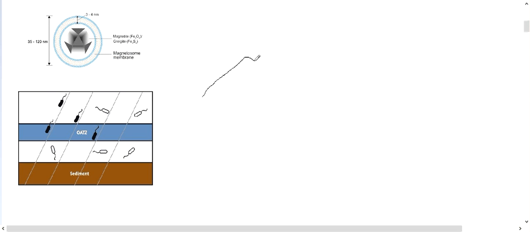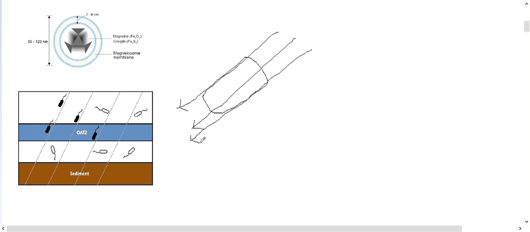So the bacteria will become like this, and there is the magnetic field of the earth. Due to the magnetosomes, the bacteria aligns itself parallel to the earth's magnetic field. That's the main point I want to describe over here.